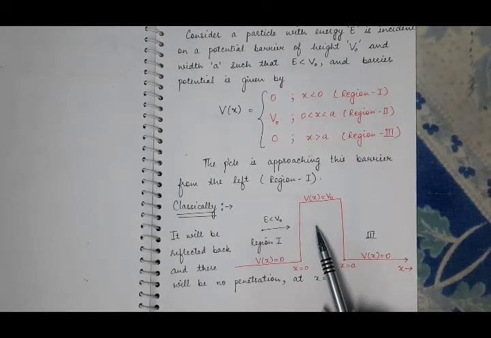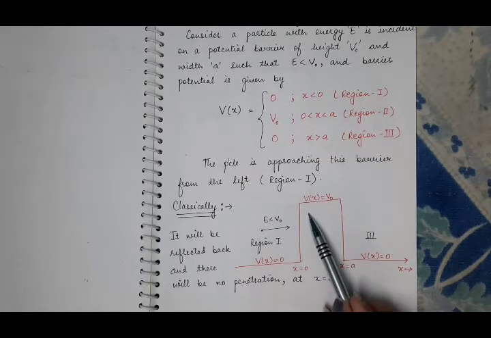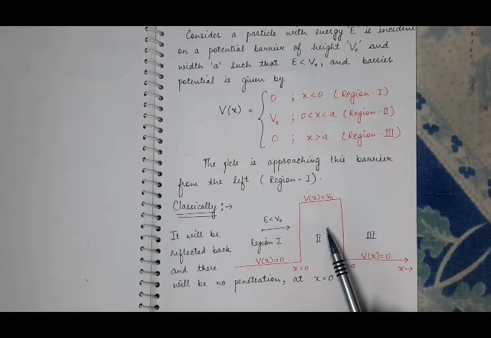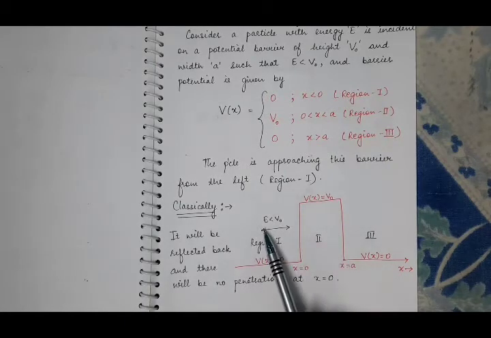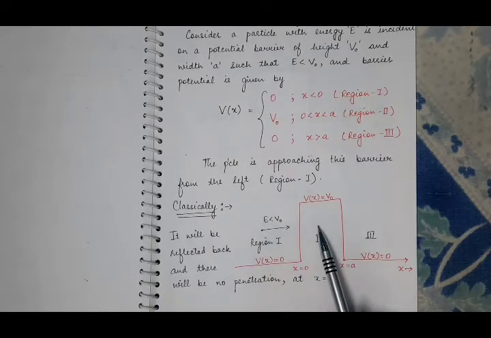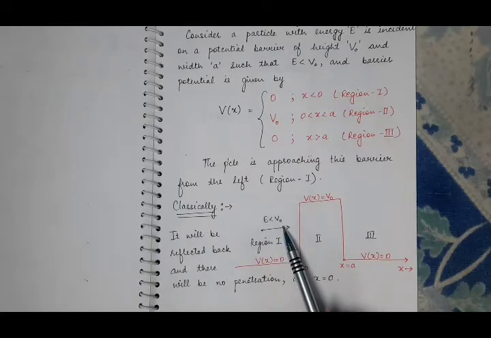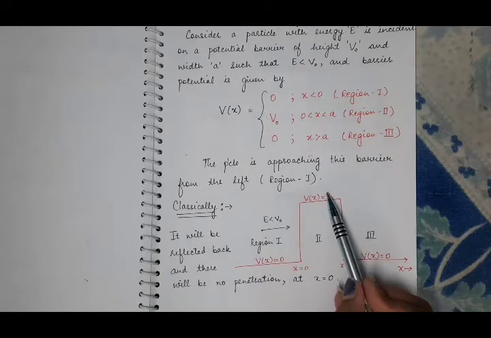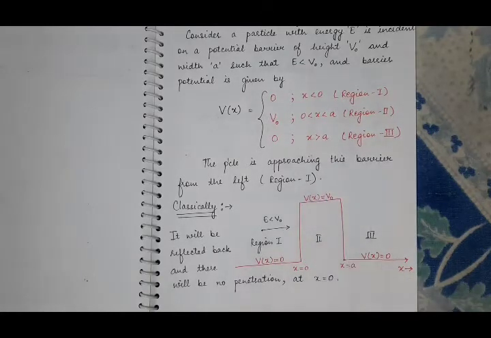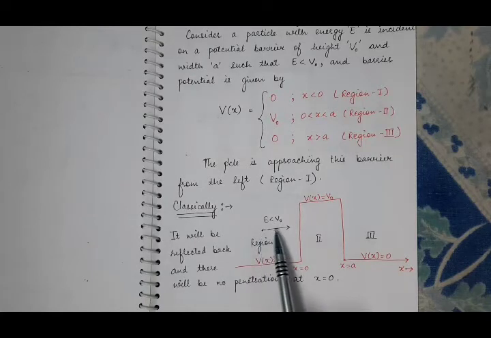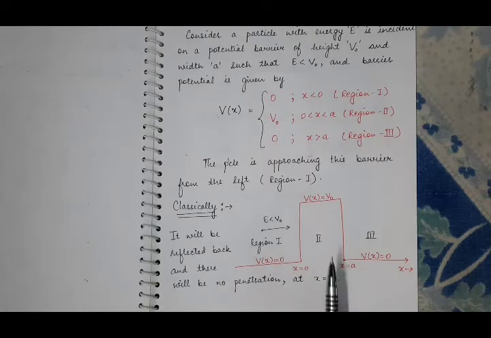It means, according to classical mechanics, the particle cannot penetrate into this region, because it will only penetrate if its energy is greater than the height of the potential barrier. Only then will it overcome this barrier. So according to classical mechanics, the particle will be reflected back at x equal to 0 and it will not penetrate into region 2.